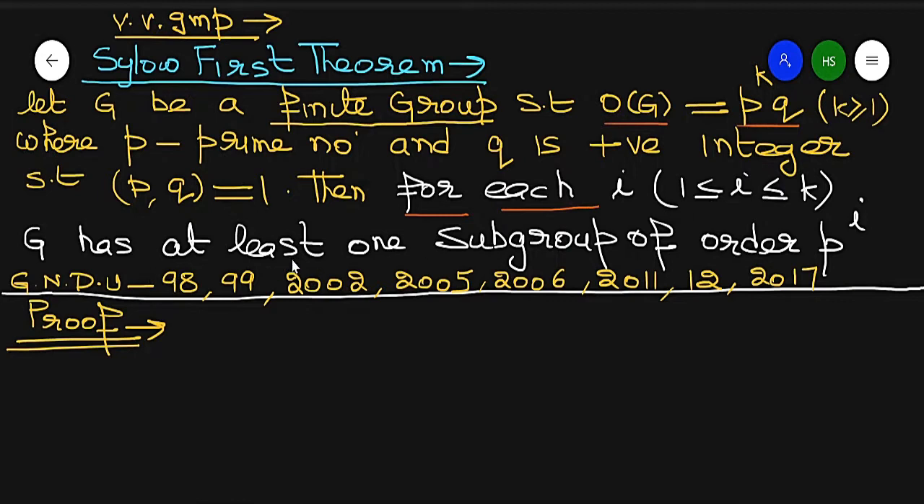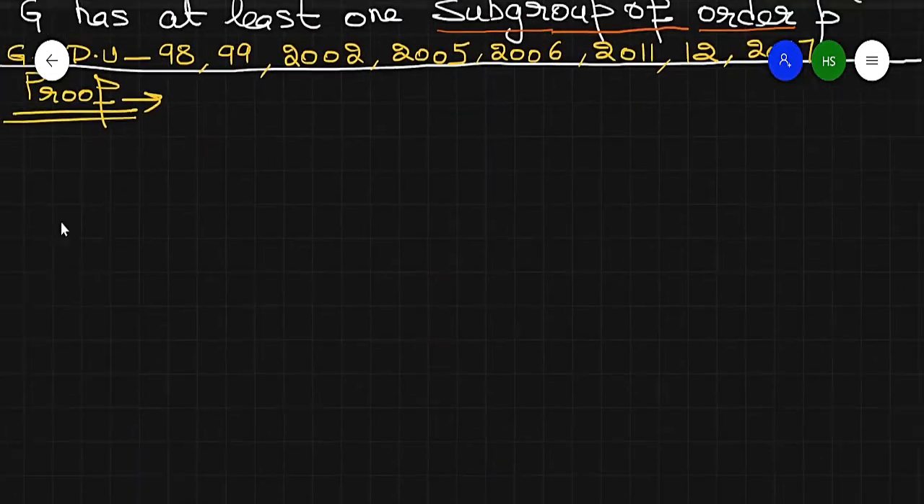G has at least one subgroup of order p raised to power i. It means G has at least one subgroup of order p raised to power i. So first understand the statement of Sylow's first theorem. So what is the statement of Sylow's first theorem?